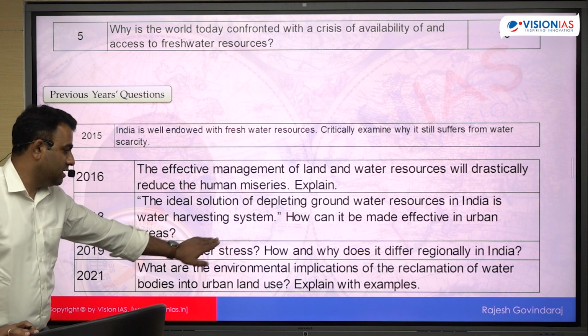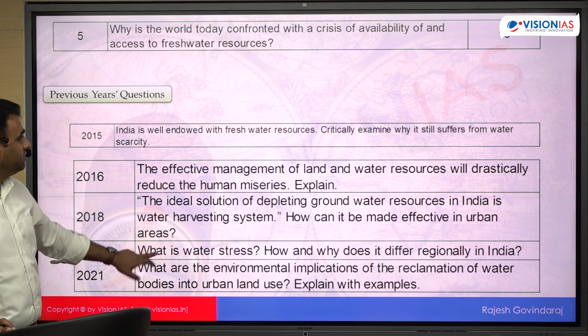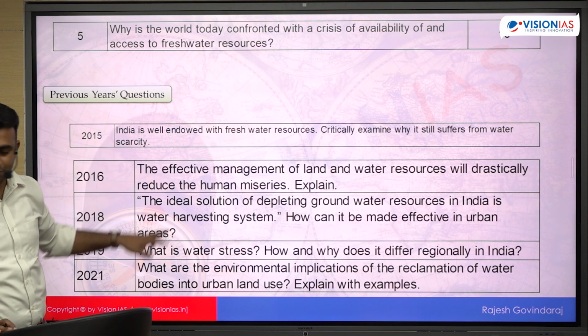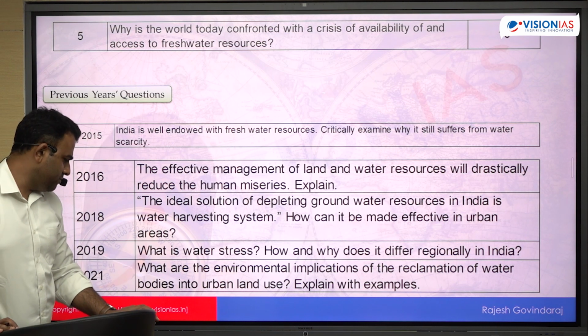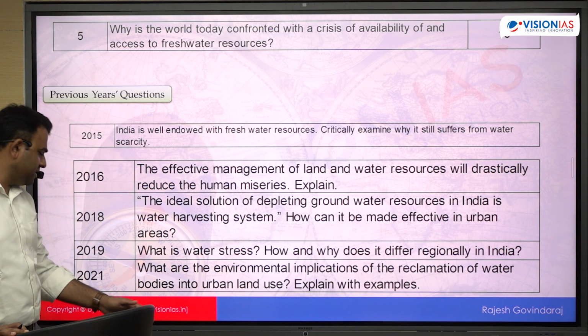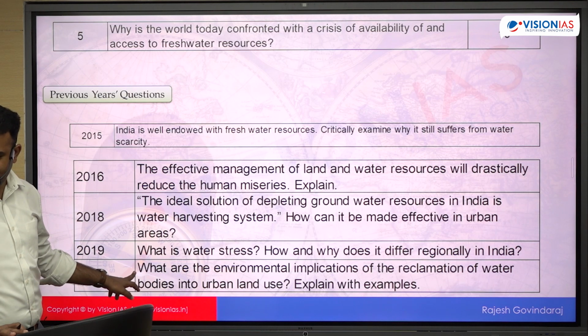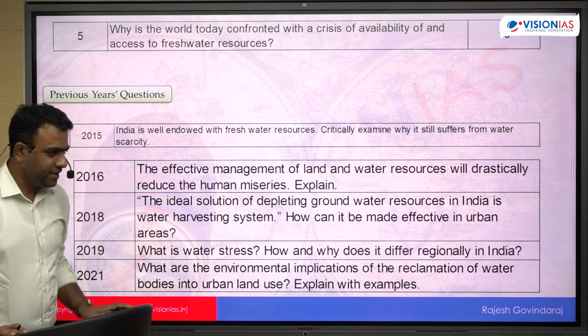What is water stress? How and why it does differ regionally in India? यही तो है water stress. Water stress is about availability as well as access. That is what is water stress. What are the environmental implications of reclamation of water bodies into urban land use? Explain with example. 2021 का question है. This is again about the urban areas water scarcity. So this is one of the most favorite areas of UPSC. तो usually एक question तो रहता है.